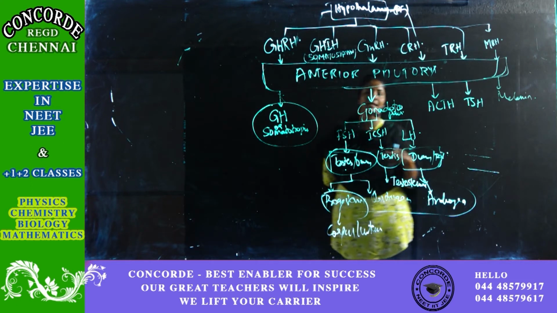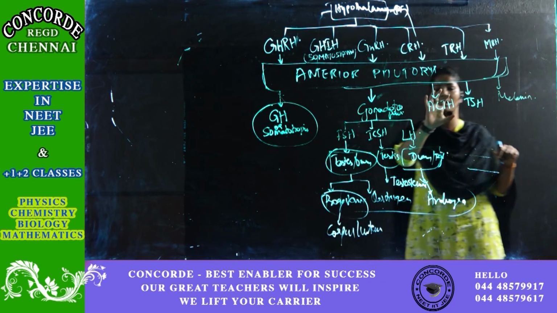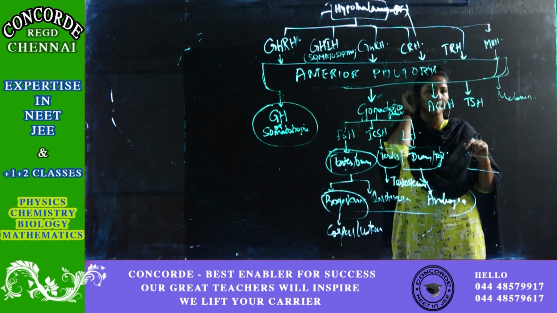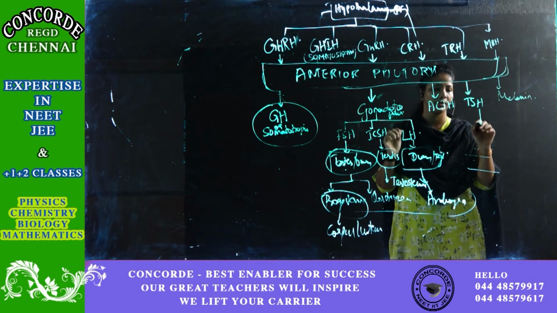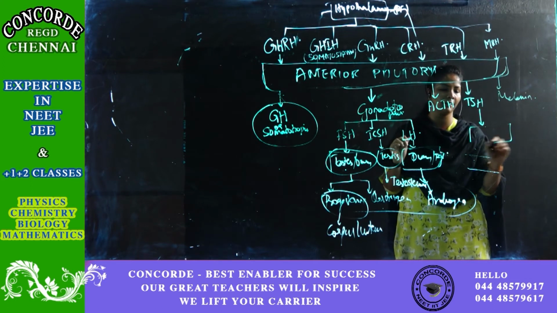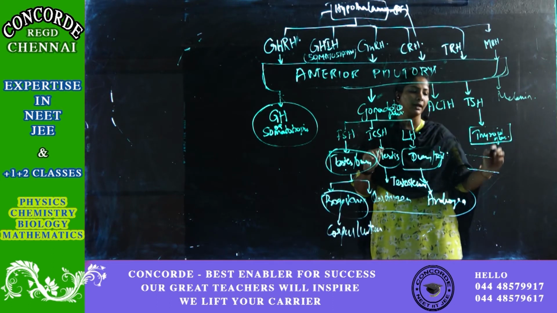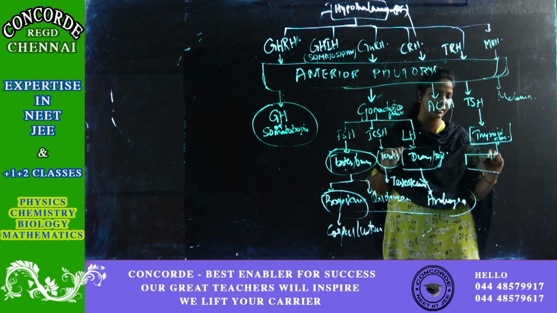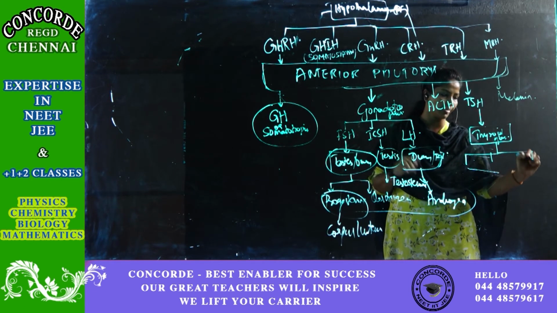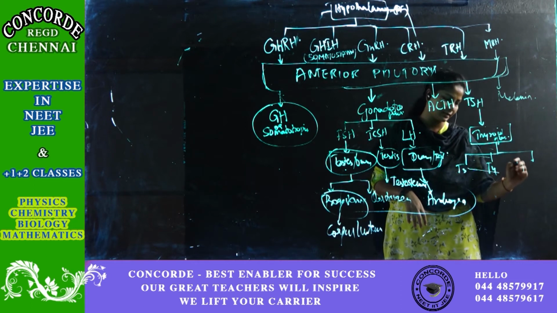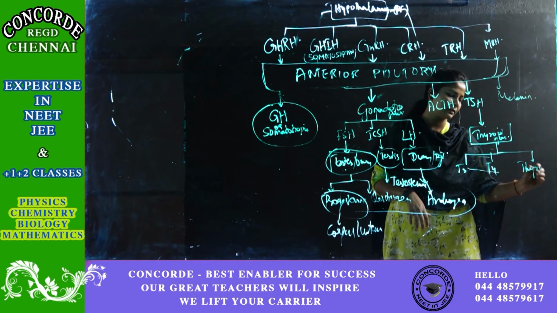Now let's see about ACTH. Corticotropin hormones, let's see about this later. Then coming to your TSH. TSH will go and hit your thyroid gland, and it makes your thyroid produce 3 hormones: T3, T4 and thyrocalcitonin.